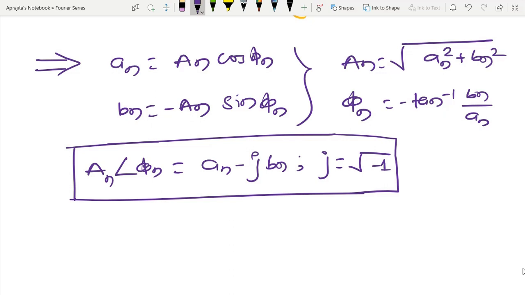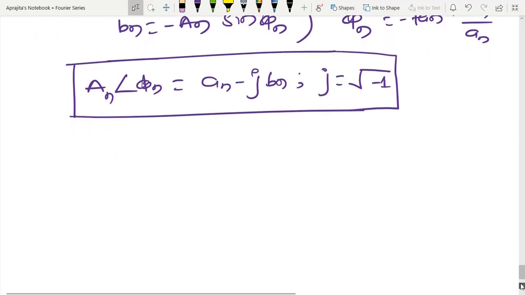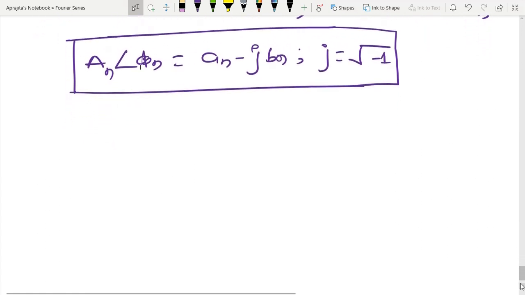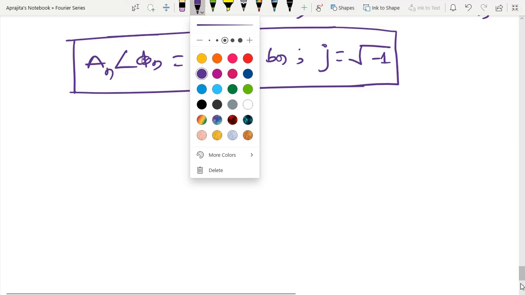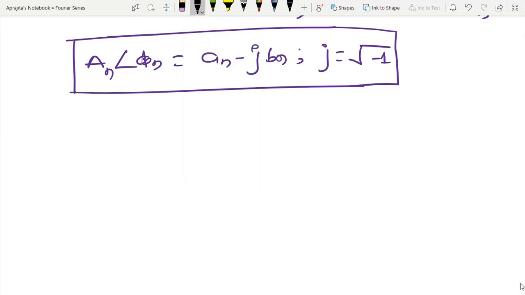Now I have certain engineering definitions which are very useful in almost all areas of engineering, particularly during antenna design or communication. People use this terminology.